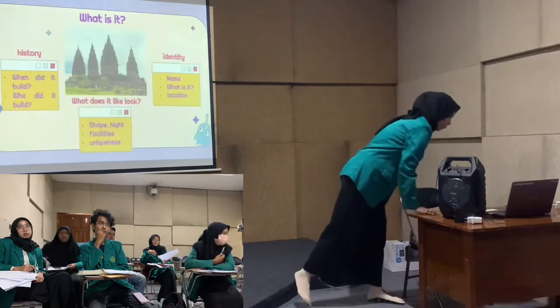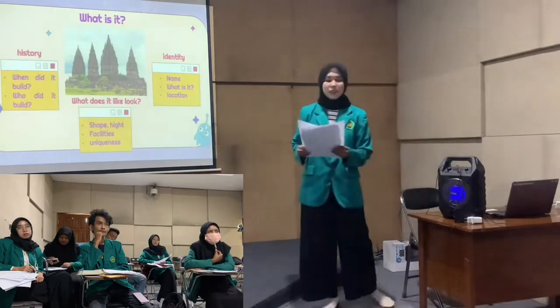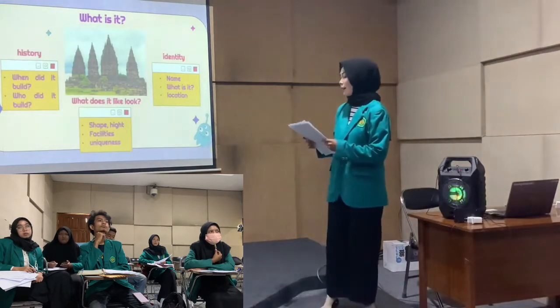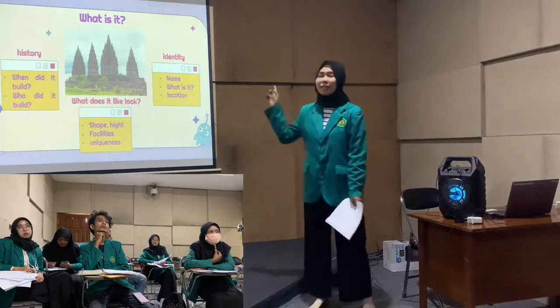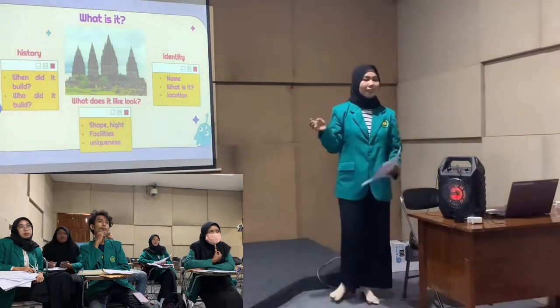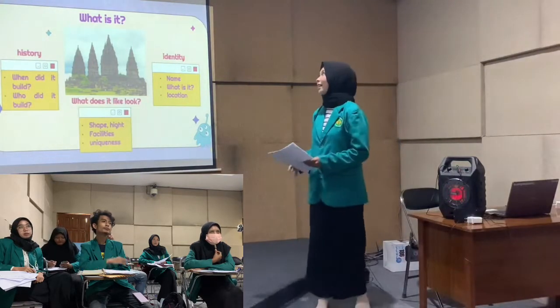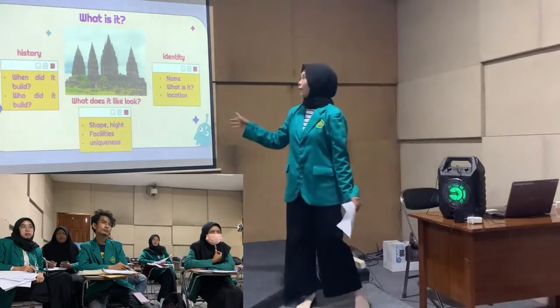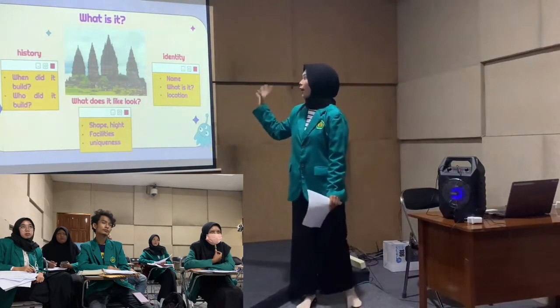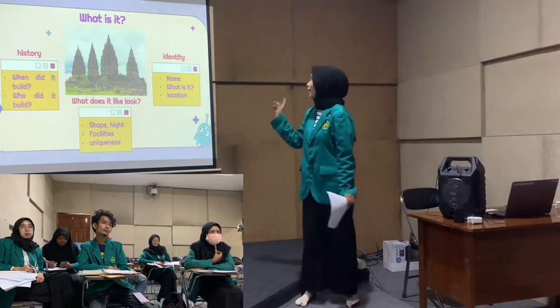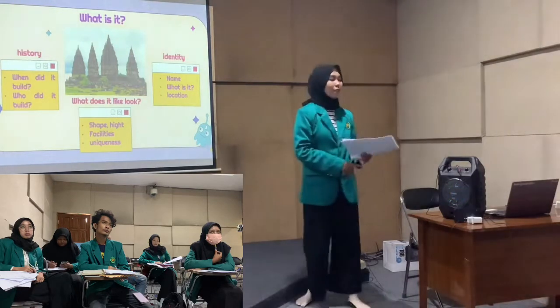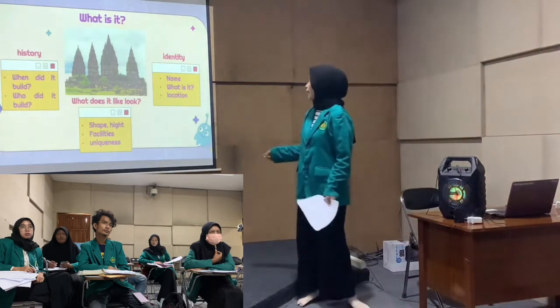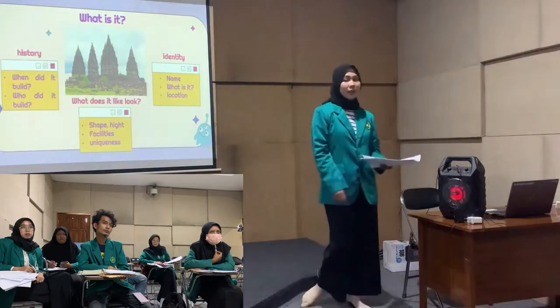Okay, next. Where is it? Yes, that's right. So, what can we describe in a descriptive text about this object? The first is identity: what is the name of this place, what is it, where is the location of the place.